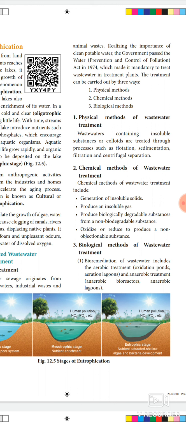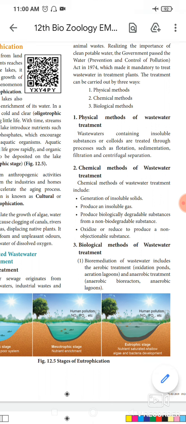In that anaerobic tank, some bacteria are produced. Those bacteria digest the bacteria and fungi produced in the sludge. During this digestion, bacteria produce a mixture of gases such as methane, hydrogen sulfide and carbon dioxide. These gases form the biogas and can be used as a source of energy. This is the secondary treatment.